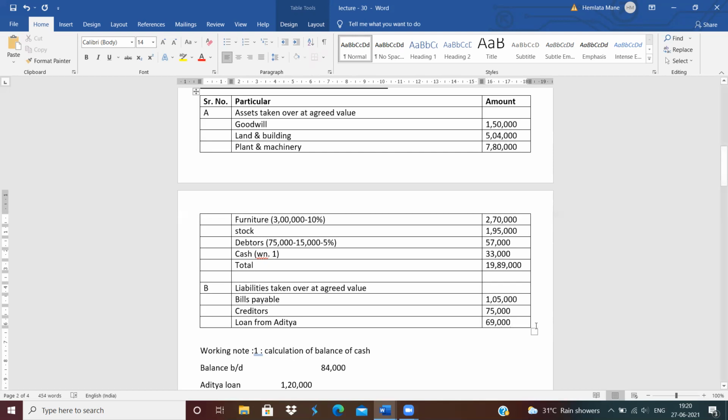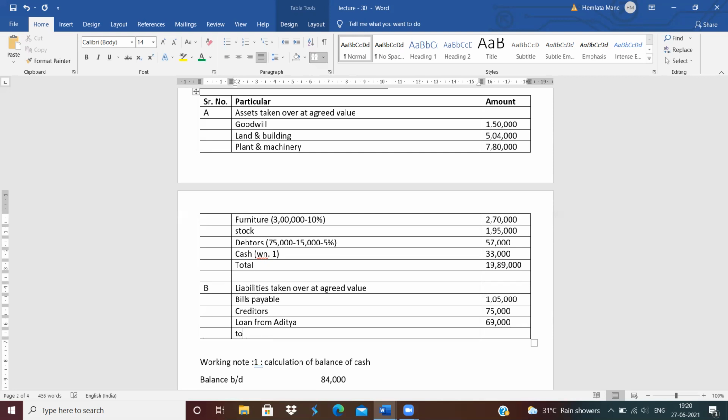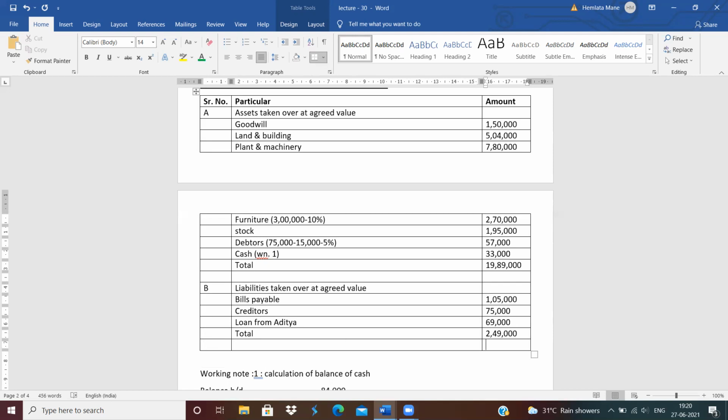Then total liability is how much? Total liability is 2,49,000. And the amount of purchase consideration is A minus B. So how much is the amount of purchase consideration? 17 lakh 40,000. Clear? First assets taken over at agreed value, then liabilities taken over at agreed value, then purchase consideration.